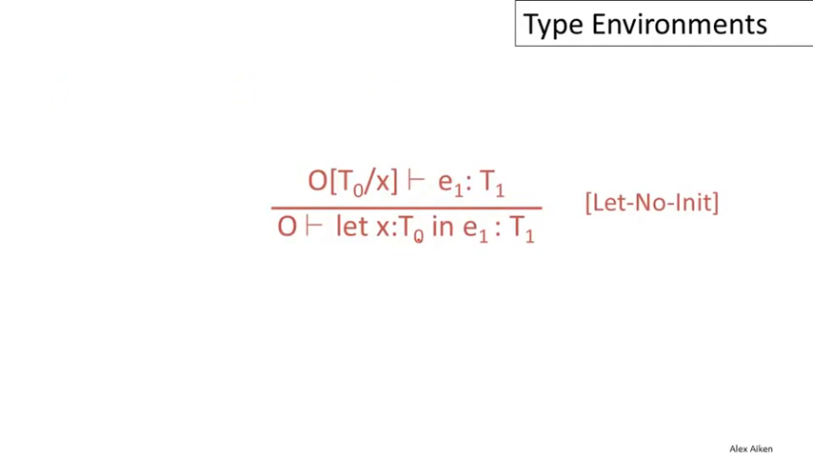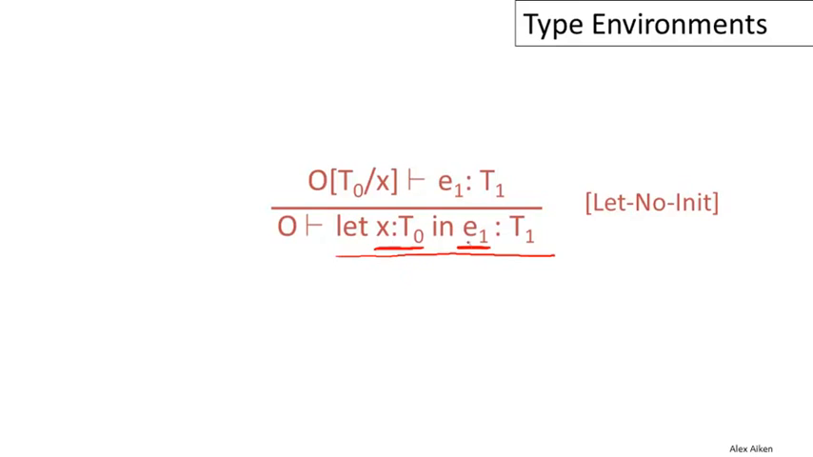So now let's take a look at a rule that actually does something interesting with the variables from the point of view of the environments. So here is a let expression. And let's remind ourselves what this does. This is a let expression that has no initialization. So it says that X is going to be a new variable. It's going to have type T0, and that variable is going to be visible in the sub-expression E1.